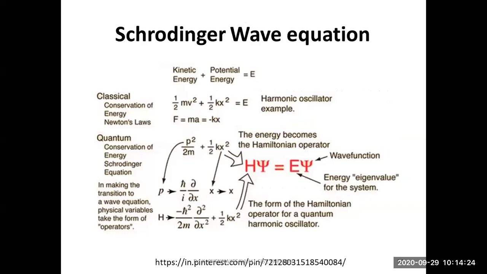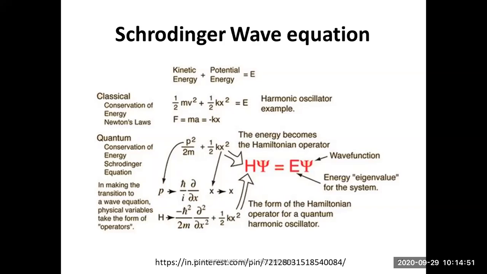This is the Schrodinger wave equation. Before going to quantum chemistry or the Schrodinger wave equation, there are 5 quantum postulates. From one quantum postulate, he is explaining H psi is equal to E psi. Psi is a wave function, E is the energy, and H is the Hamiltonian operator.